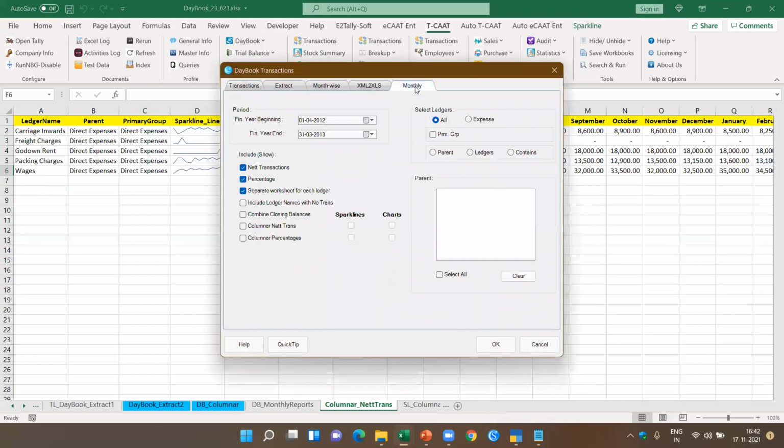So I've shown you these monthly features. So here I can get this particular ledger. I can extract for any of the ledgers. I can also extract for all the expense ledgers, because it has to draw the charts and the sparkline, this may take certain time.